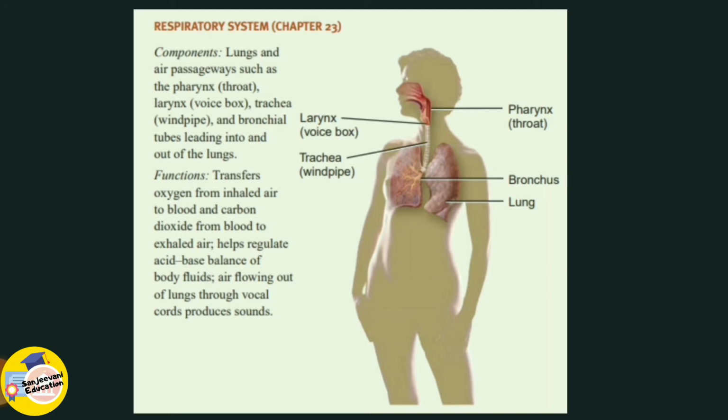Coming down, we have the trachea, then we have the bronchus and the lungs. As we see, the functions: it transfers oxygen from inhaled air to blood and carbon dioxide from blood to exhaled air. It helps regulate acid-base balance of body fluids. Air flowing out of lungs through vocal cords produces sound. So that is how we are able to talk.